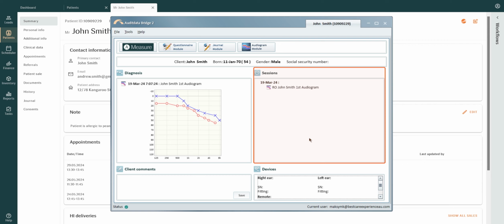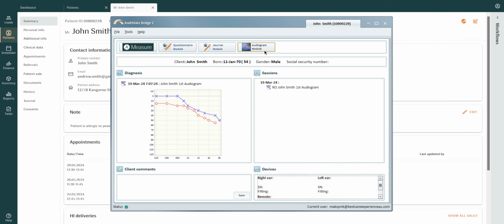Any completed questionnaires using the questionnaire module, and any journal entries, including attachments using the journal module, will also be organized by the date they were completed. Client Comments is where additional notes can be entered and saved. Devices shows the fitting data for the patient.